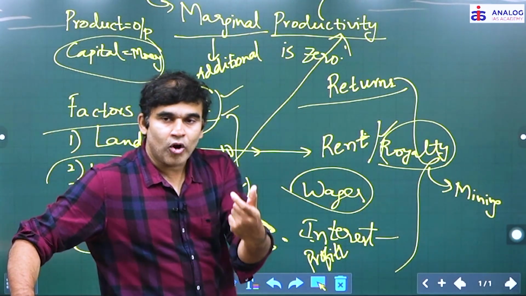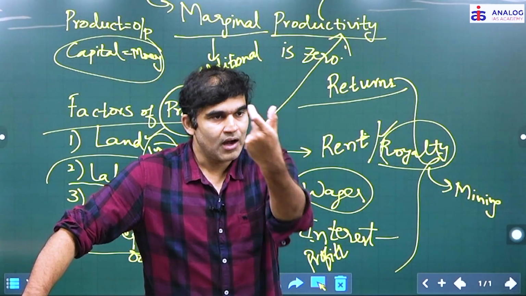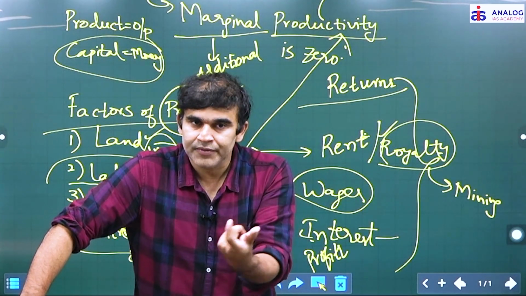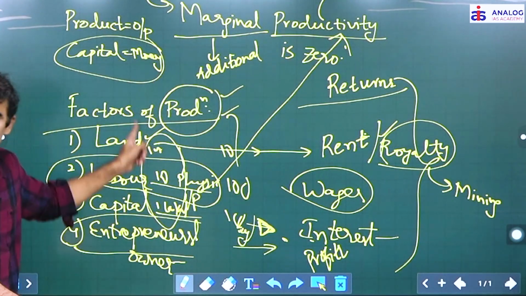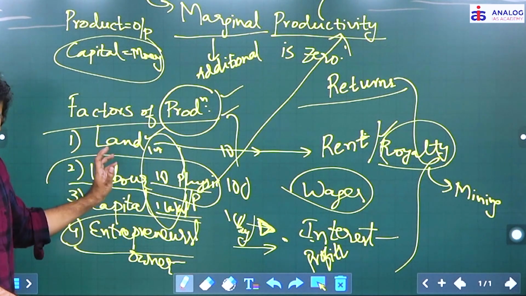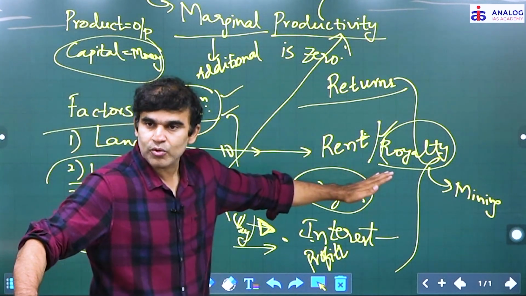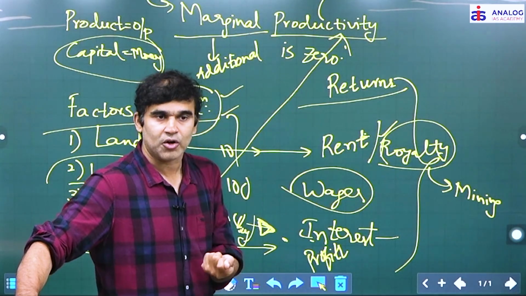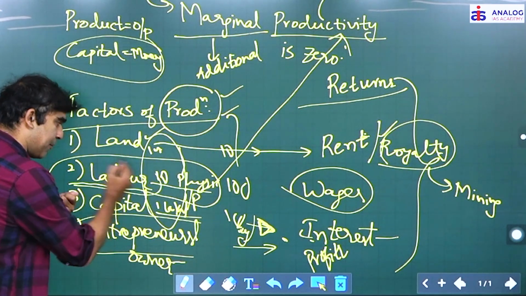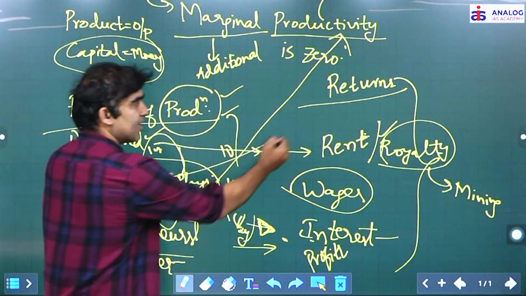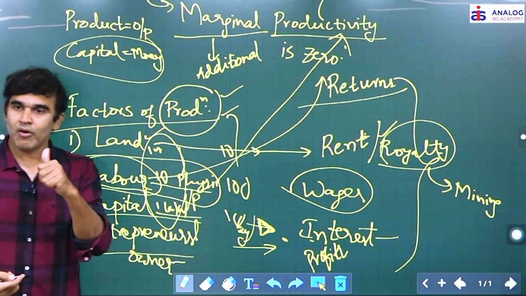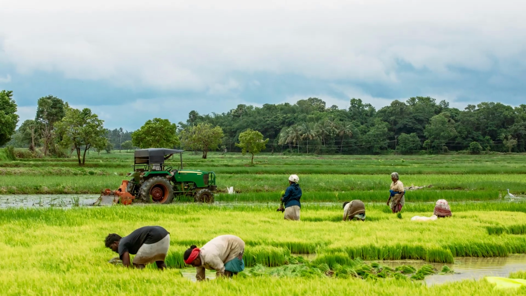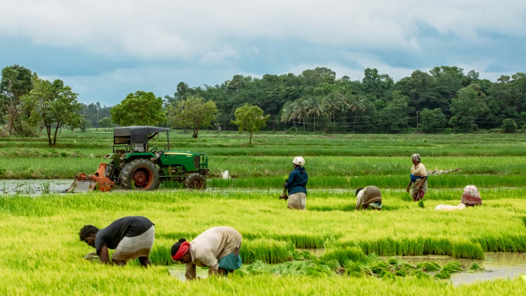Meaning, if you want to change your output, production, then you have to change one of your factors of production. Right, when inputs change, outputs also change at a corresponding level. So if you look at this labor, when changing the labor, what does changing mean? You are increasing the labor as an input in an agricultural field.